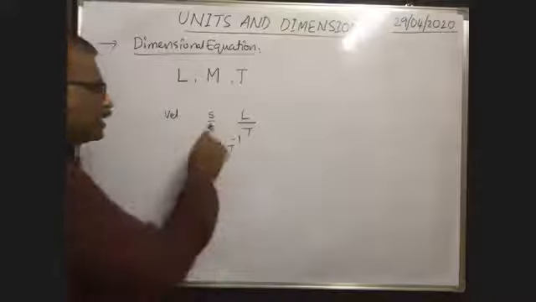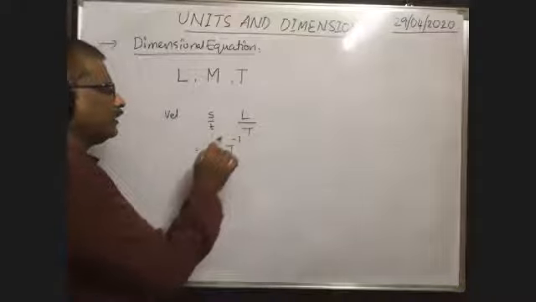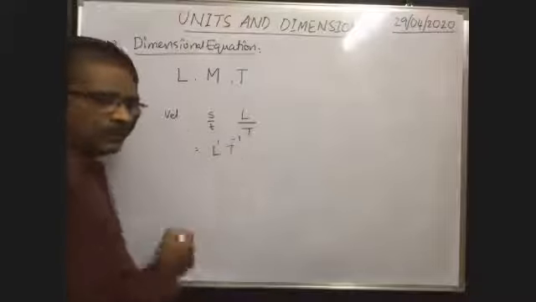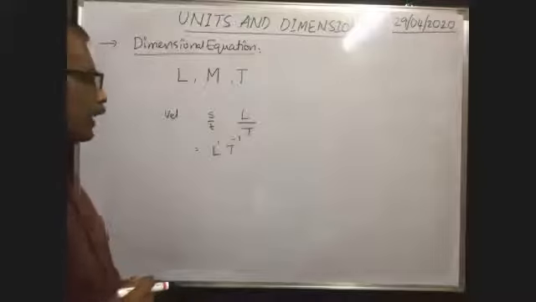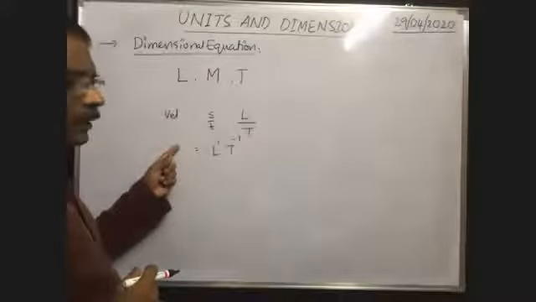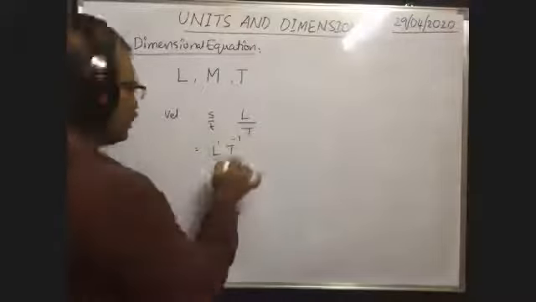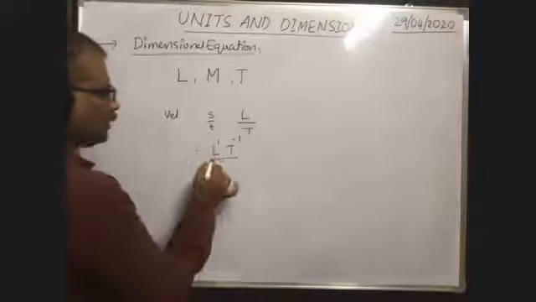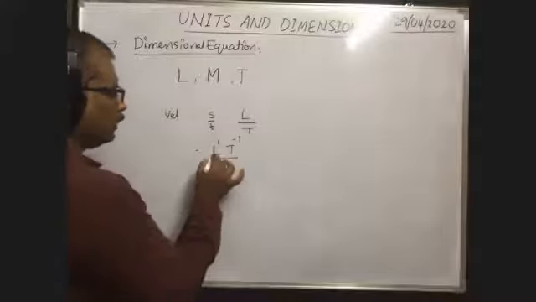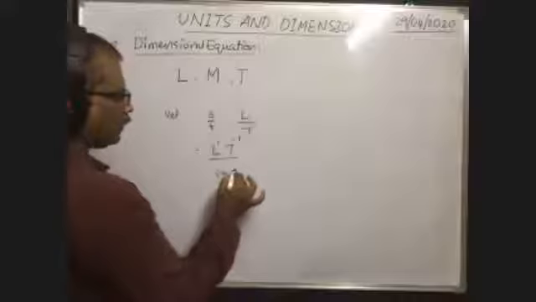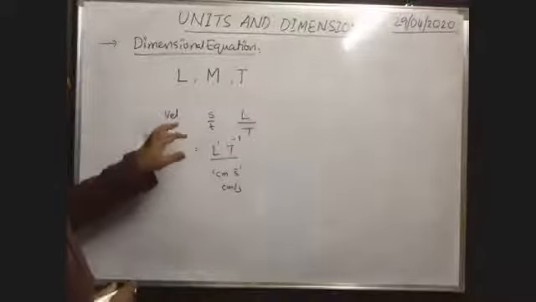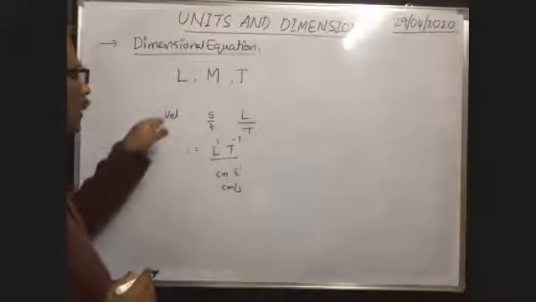L and T are the units of length and time. That means these are the fundamental units. It is a derived quantity. So by this equation, the unit of a derived quantity can be known. Suppose this formula is in CGS system. Then L means centimeter, T means second, and T to the power of minus 1 means second inverse. So centimeter per second. That means this formula gives the unit of a derived quantity.